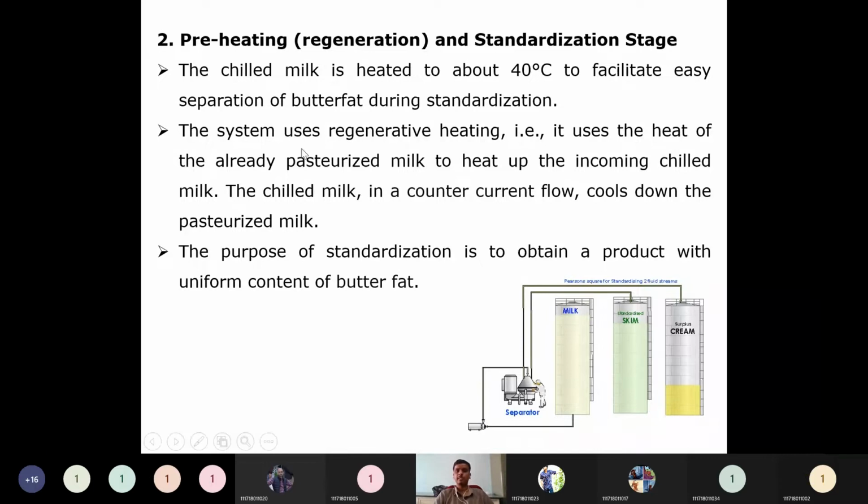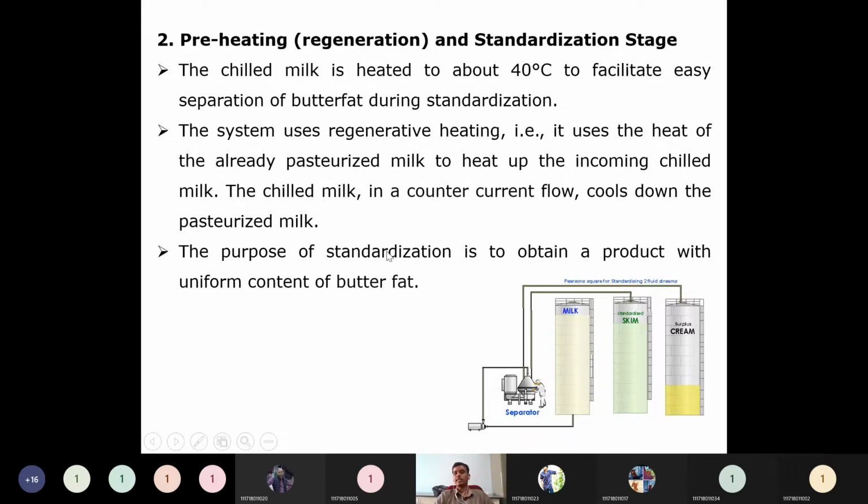Because of this regenerative heat advantage, the profits will be much higher for the dairy industry. In one go they are separating the butter fat, which has a much higher commercial value compared to the milk itself, and in the other phase they are using the regenerative heat, whatever steam is there, without just discharging it. Due to this, the profits will be very high in this standardization stage.